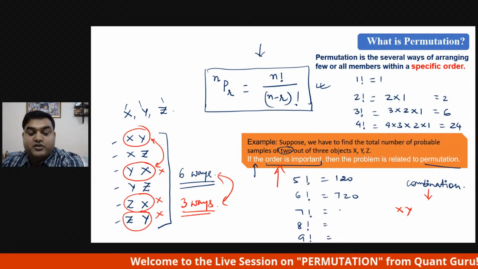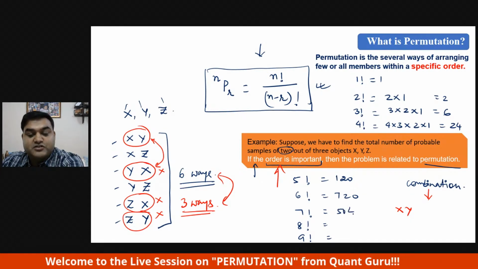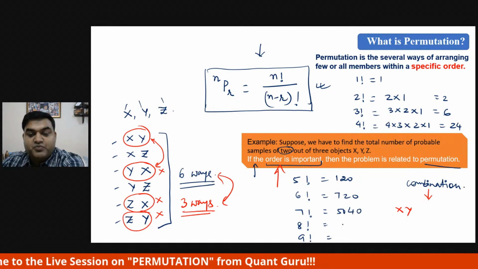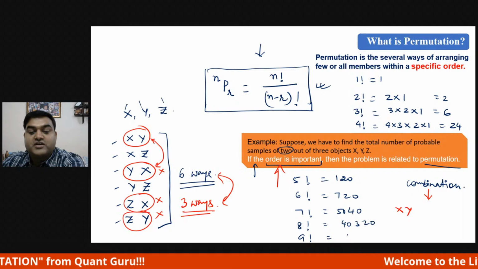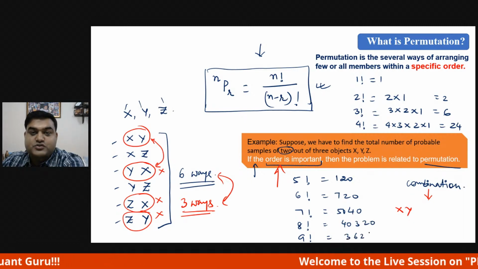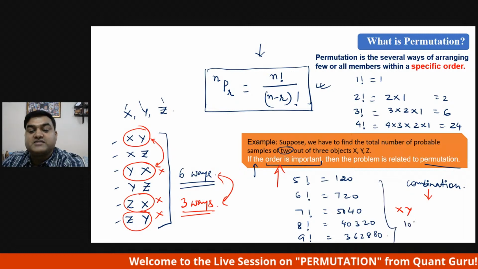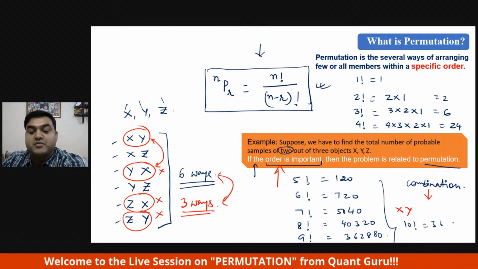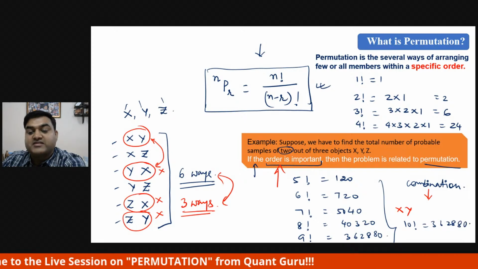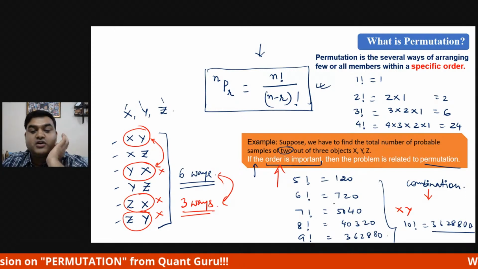So 7 factorial will be something around 5040. 8 factorial, if you have to talk about, is 40320. 9 factorial will be 362880. And 10 factorial, obviously, as I told, is going to be the same number followed by one extra 0, isn't it? So factorial, you understood how to do.